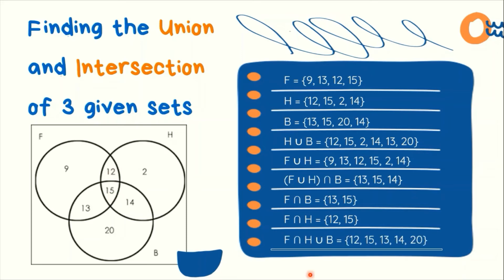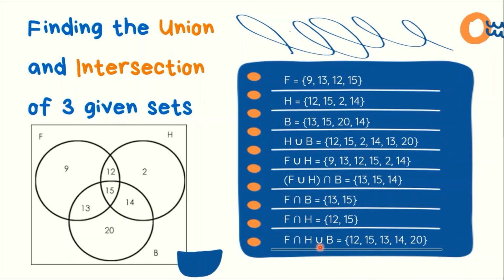At dun tayo sa medyo complicated ulit na example ng set operation. F intersect H union B. So unahin natin yung F intersect H. So ito yung F, ito yung H. Ang common sa kanilang dalawa ay 12 at 15.